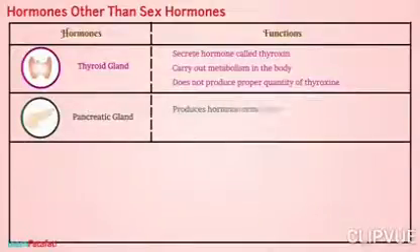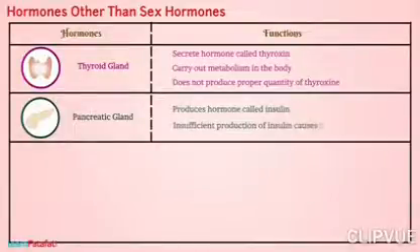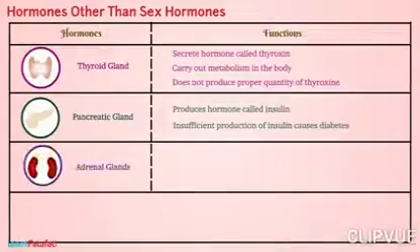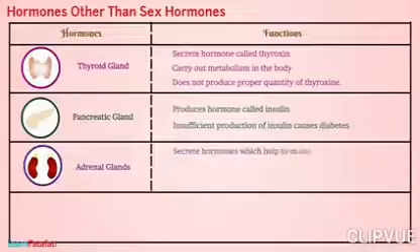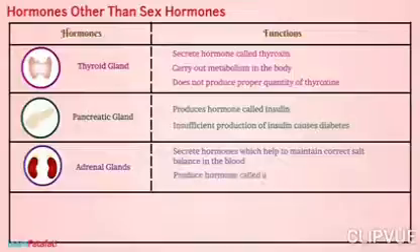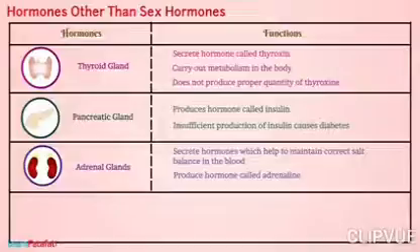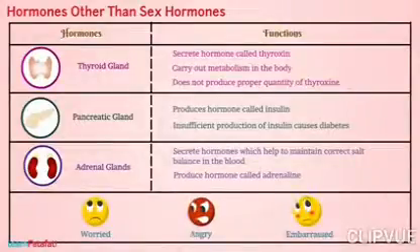Pancreatic gland produces hormone called insulin. Insufficient production of insulin causes diabetes. Adrenal gland secrete hormones which help to maintain correct salt balance in the blood. It also produces hormone adrenaline which helps the body to adjust to stress in case one is worried, angry or embarrassed.